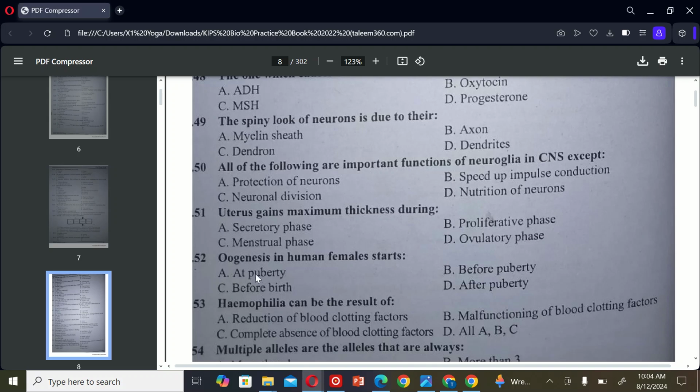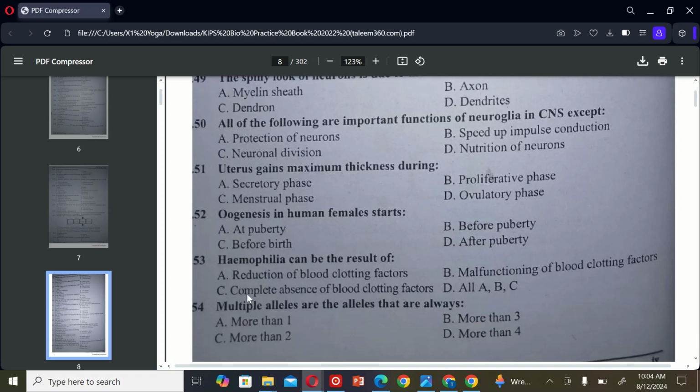The next MCQ is: oogenesis in human female starts A. At puberty, B. Before puberty, C. Before birth, and D. After puberty. So the correct option is C. Before birth.